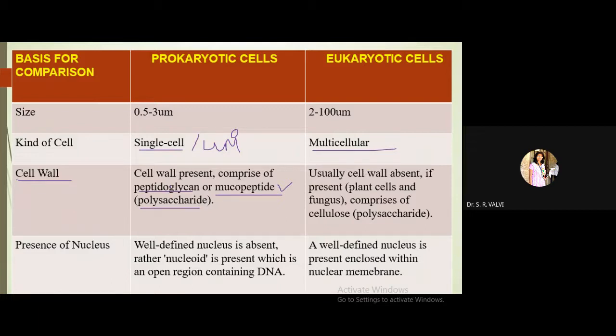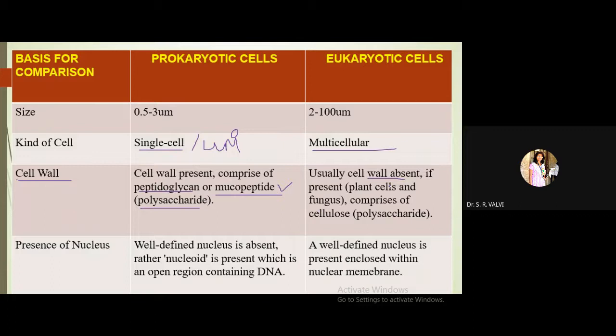In case of eukaryotic cells, usually the cell wall is absent. This is particularly in case of animals. In eukaryotic we again have two different parts, that is animal as well as plants, right? In case of animal the cell wall is absent, but in case of plants the cell wall is present.